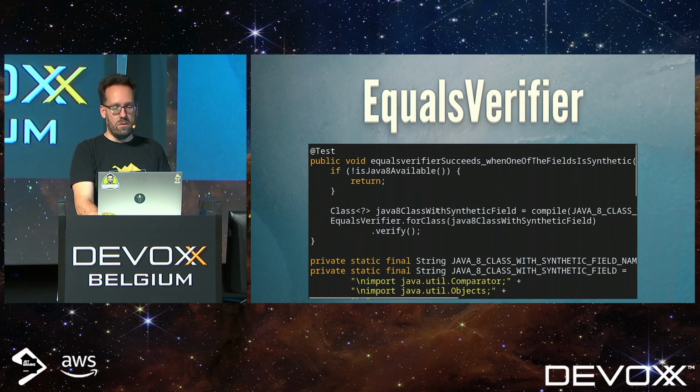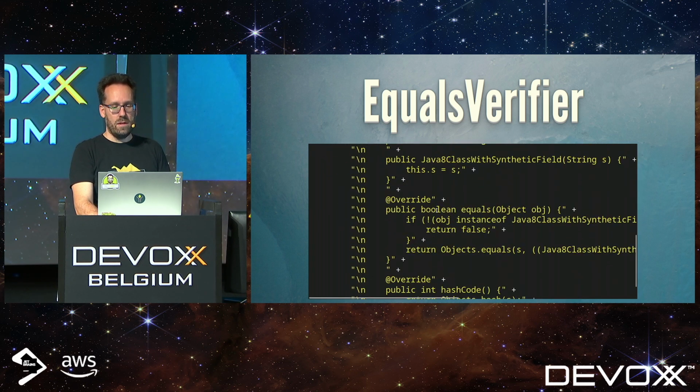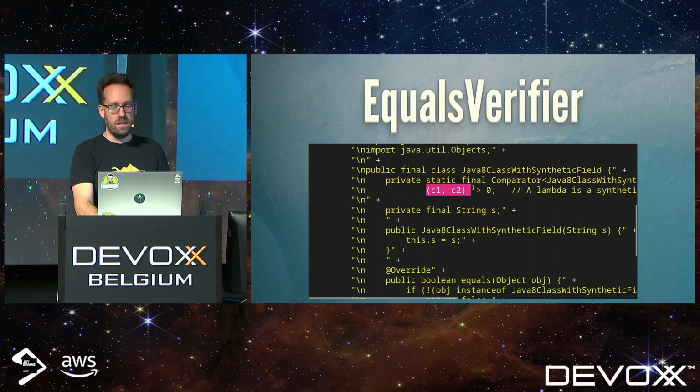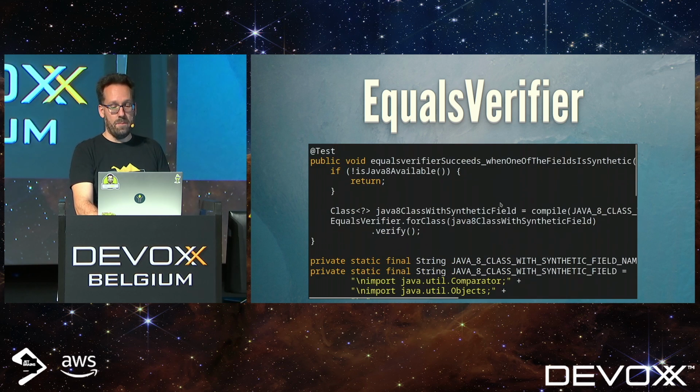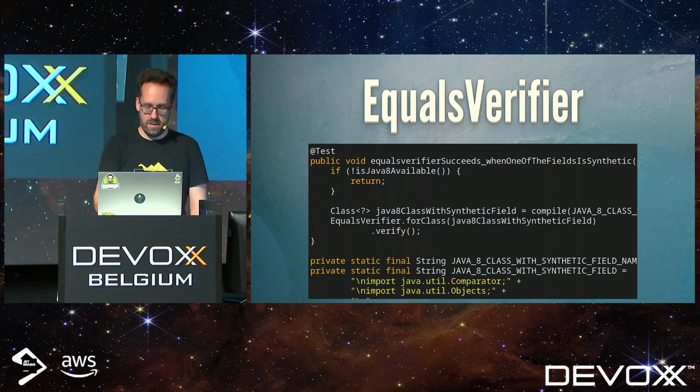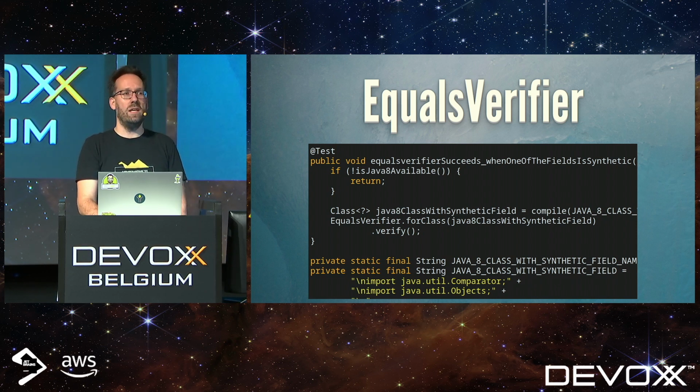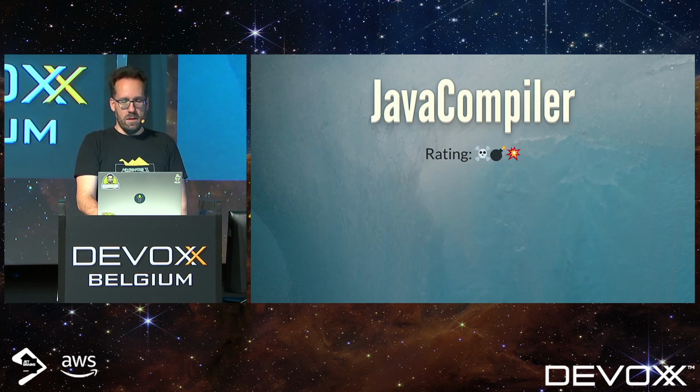And here is a long string with a Java 8 program. See, it contains a lambda. So I can compile that with the code that I showed you before. And then I can just pass it to EqualsVerifier, and that works. And surprisingly, I never had any problems with this. Not once. So very effective and a good way, again, to hide nasty things. So I'm giving this 3 out of 3.